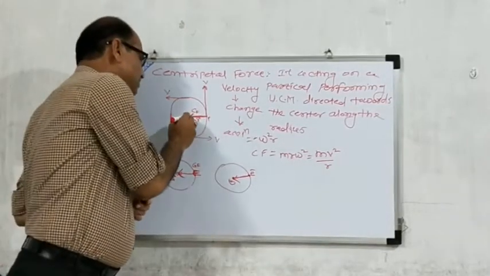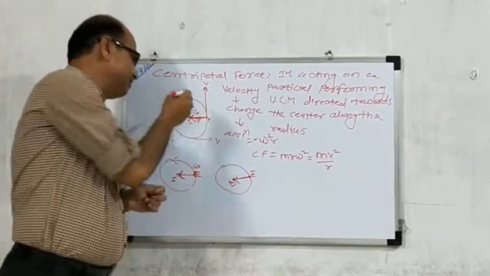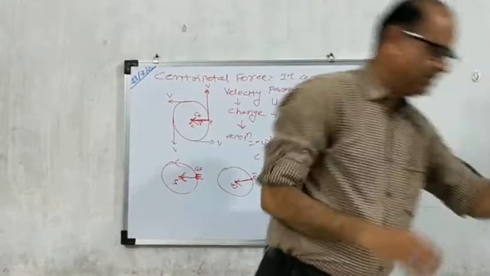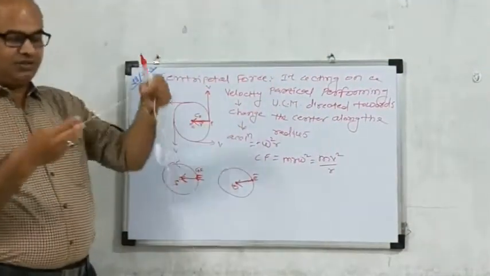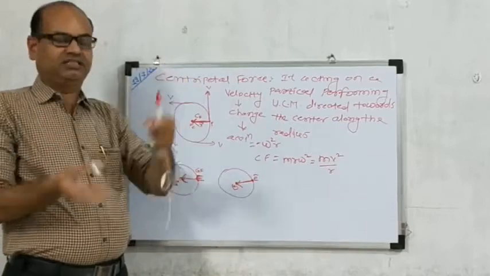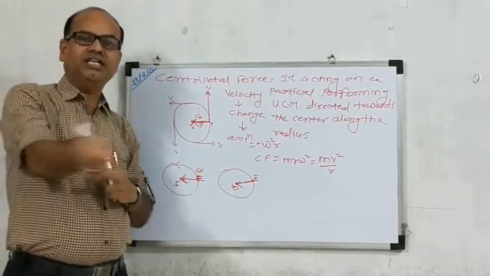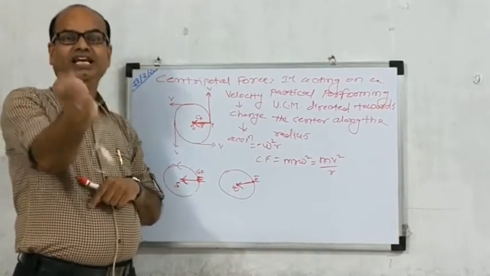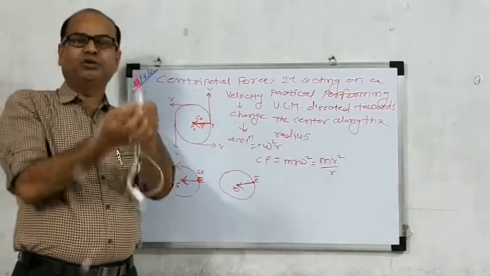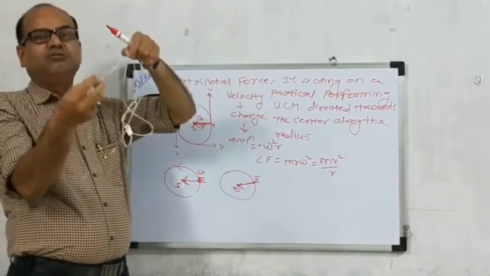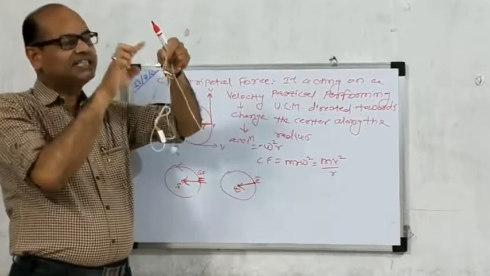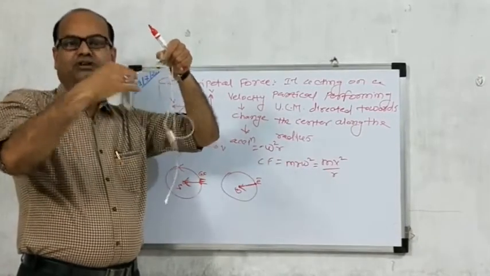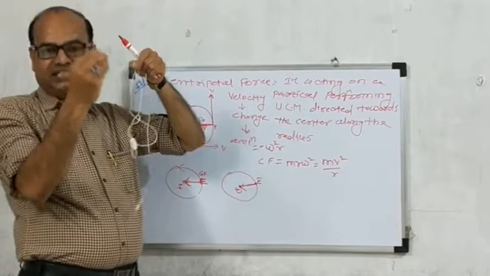It means the force must be exerted by a particle, and the particle should be moving in a circular form. For example, a stone tied to a string is also moving in a circular form. The force created by this stone, moving in a circular form, is directed at the center and is produced by the centripetal force of that stone or particle.